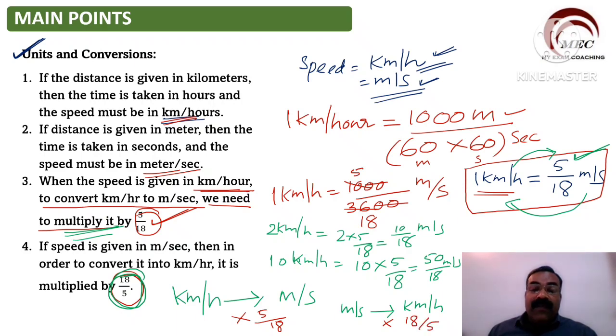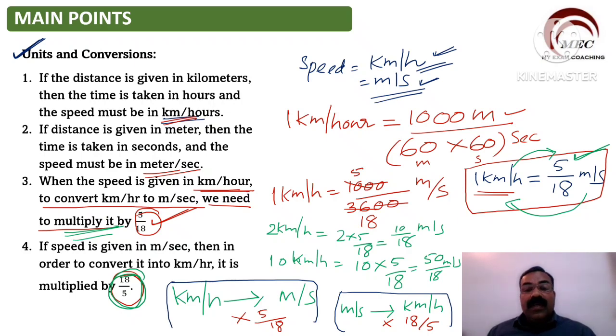So these two are very, very important formulas for the exam. 18 by 5 and 5 by 18. We will use them when we solve questions.